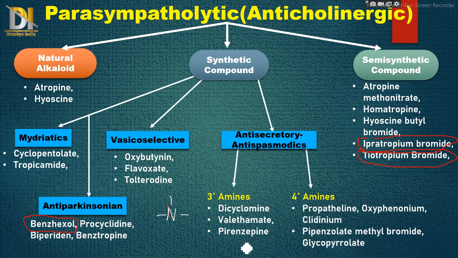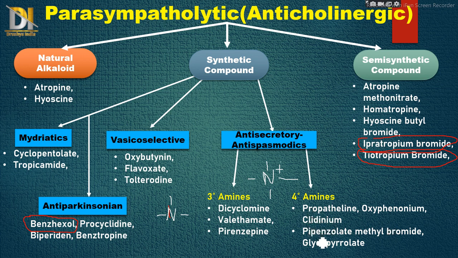Then next class is quaternary amines, which means the nitrogen atom is bound to four atoms, due to which it possesses a positive charge. In this the drugs are propantheline, oxyphenonium, and clidinium.